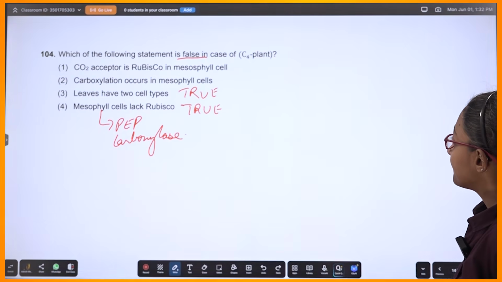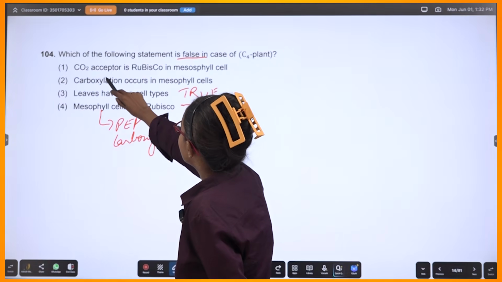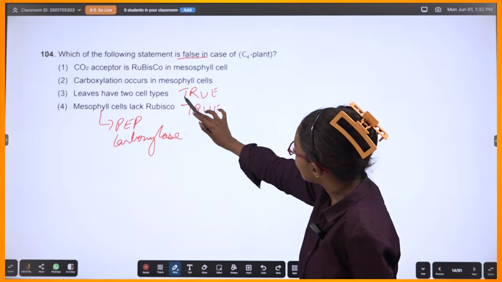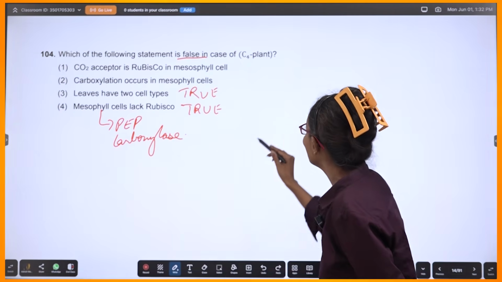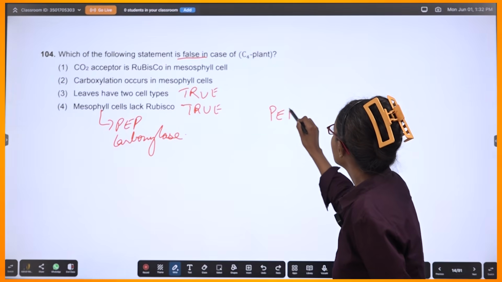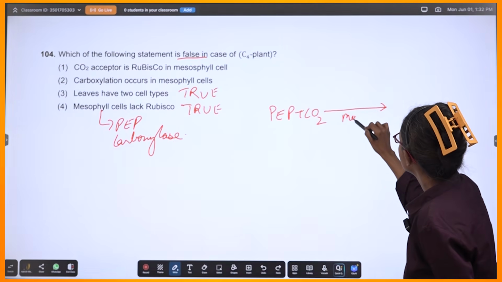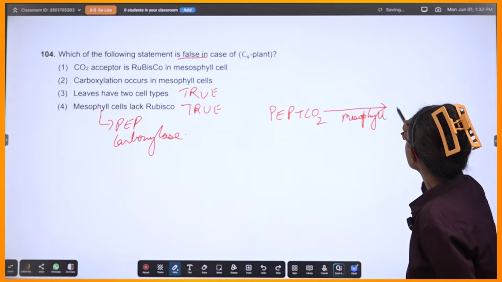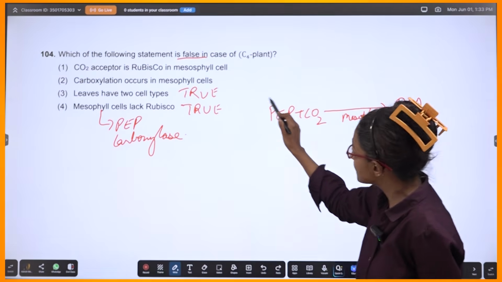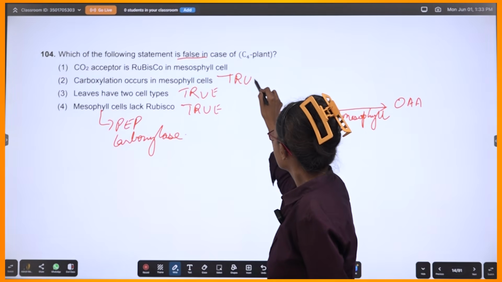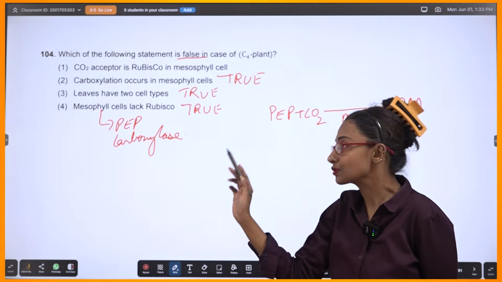CO2 acceptor. Oh, that makes sense. Actually, this statement makes sense. That carboxylation occurs in mesophyll cells. Oh yeah, there is PEP carboxylase, no? Yeah. In mesophyll we have PEP plus CO2. Okay, in mesophyll. So we are getting what? We are getting OAA. So this is carboxylation. So this is true. Yeah. And in bundle sheath, rubisco is also playing its role, right?